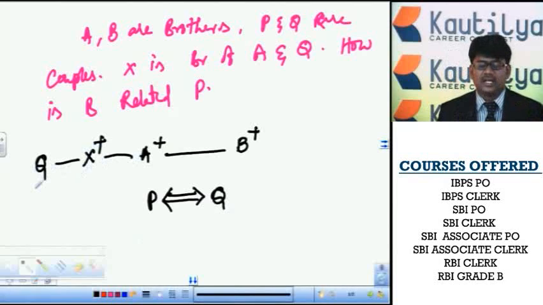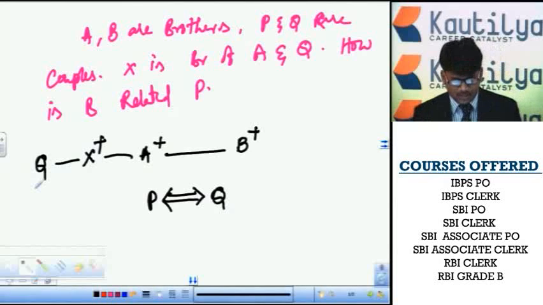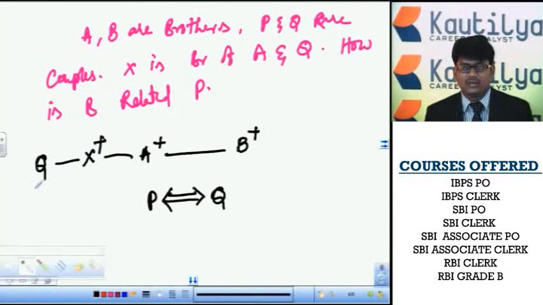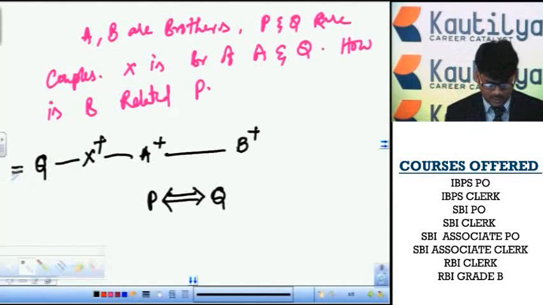Then we should take X in a horizontal line with Q. These are the relations. Then we should take the relations in both diagrams as a group. Q is the common person, the comparison person. Q is already here. Q is in a relationship with P. Both are in the relationship of double implies.